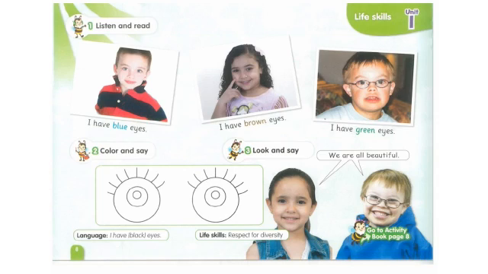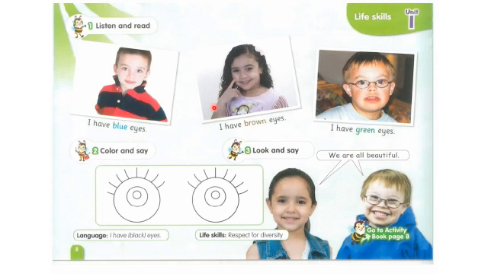It says here, listen and read. Okay, look at the first picture here. Look at this boy. He's saying, I have blue eyes. And look at this girl here.